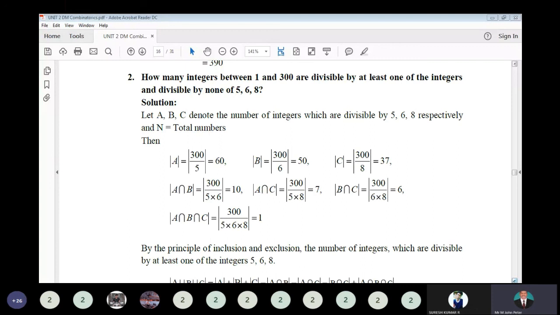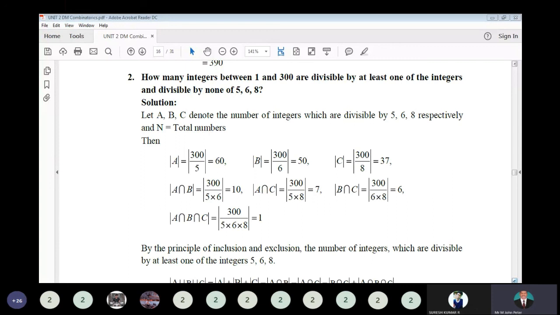Total numbers 300, from 1 to 300. How many numbers are divisible by 5? So modulus of A is equal to 300 by 5, so 60 numbers divisible by 5. Next, modulus of B is equal to 300 by 6, so 50 numbers divisible by 6. Then modulus of C is equal to 300 divided by 8, that is equal to 37. That means 37 numbers divisible by 8 from 1 to 300.